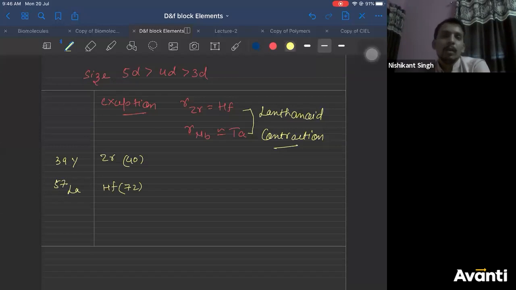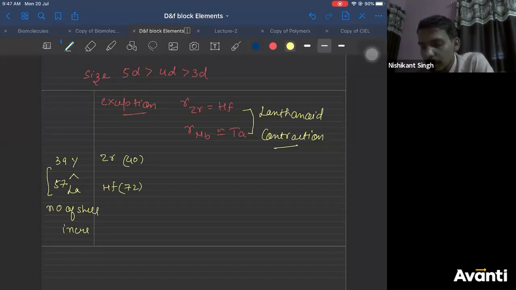So what's the difference you observe in these two cases? Here we say lanthanum size is greater than yttrium. That's quite obvious, because as you go down the group, the number of shells increases, so size increases.